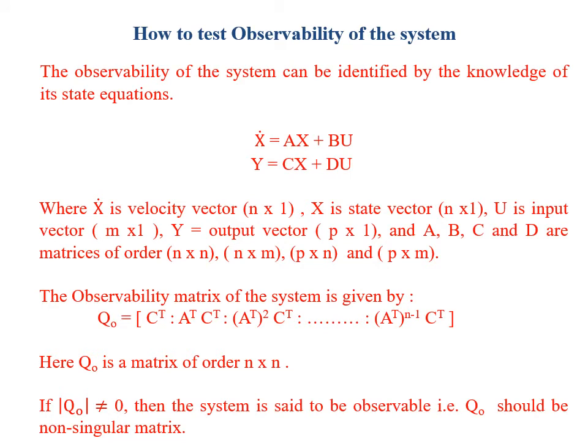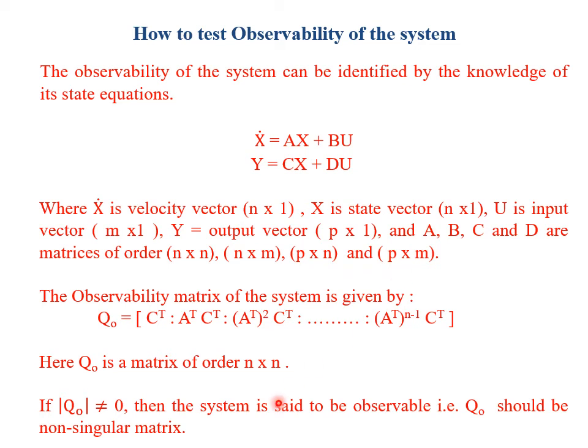Now, how to test the observability of the system? Again, the observability of the system can be identified by the knowledge of the state equations. X dot equals Ax plus Bu and y equals Cx plus Du, where A, B, C, D, as usual, are the matrices of order n cross n, n cross m, p cross n and p cross m.